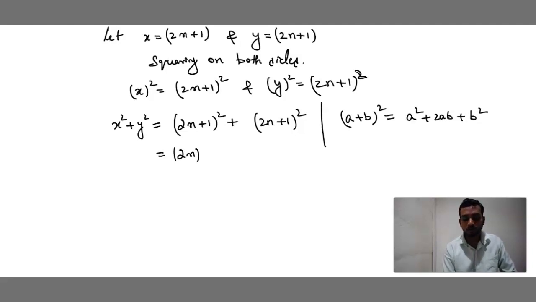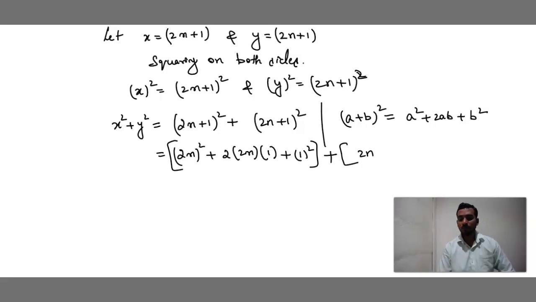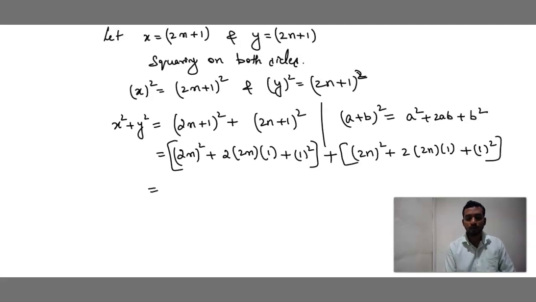A square, 2m whole square, plus 2 into a, 2m, into b, 1, plus b square, that is 1 square, plus this is x square plus y square. 2n whole square, a square plus 2 into a into b plus b square. 2m whole square is 4m square, plus 2 2s are 4m, plus 1, plus 4n square plus 4n plus 1.